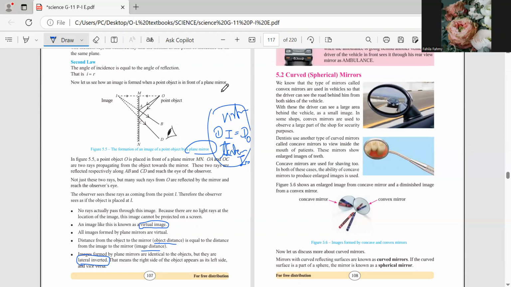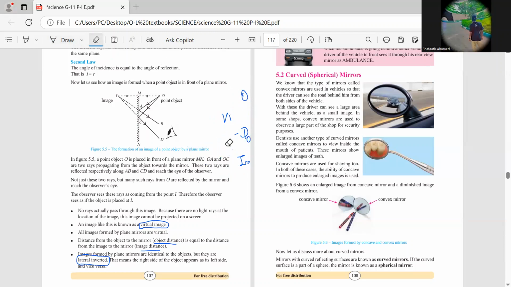And the size. There are four, son. The size. Image size is equal to the object size. It doesn't look bigger or smaller. In the plane mirror. It looks bigger or smaller in the next topic. Understood? Did you all understand these 4 features properly?